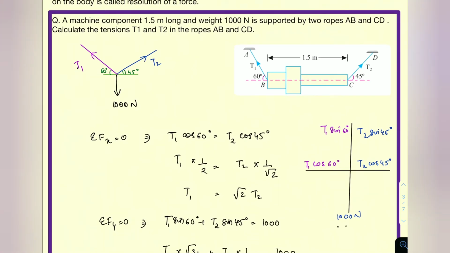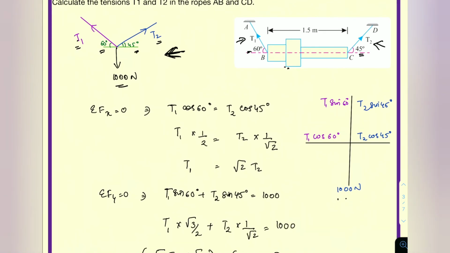So let's do a question based on it. A machine component 1.5 meter long and weight 100 Newton is supported by two ropes AB and CD. Calculate tension T1 and T2 in the rope AB and CD. See here, this is the AB, this is the CD. Since it's a rope, it is under tension T1 and T2. Here, I have simplified and drawn it. See, the weight is always acting downward, so we are giving 1000 Newton downward. And T1 is represented in this color and T2 in this color. The angle here is 60 degree, which I have drawn here, and here it is 45 degree, which I have drawn here.